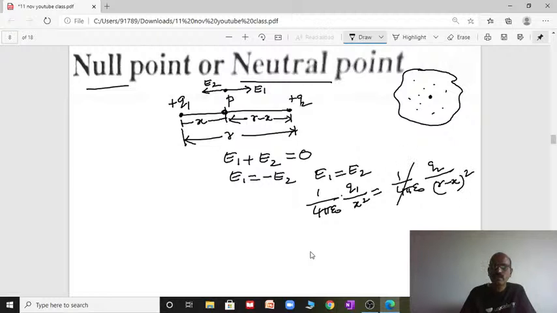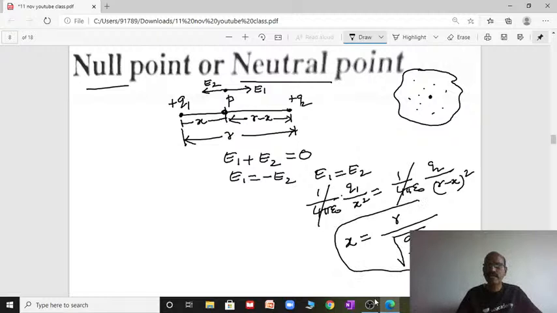If you simplify this by cross multiplying, you will finally get the distance at which the electric field becomes zero, the null point: x equals r by square root of q2 by q1 plus 1. This is the shortcut formula to calculate the null point.